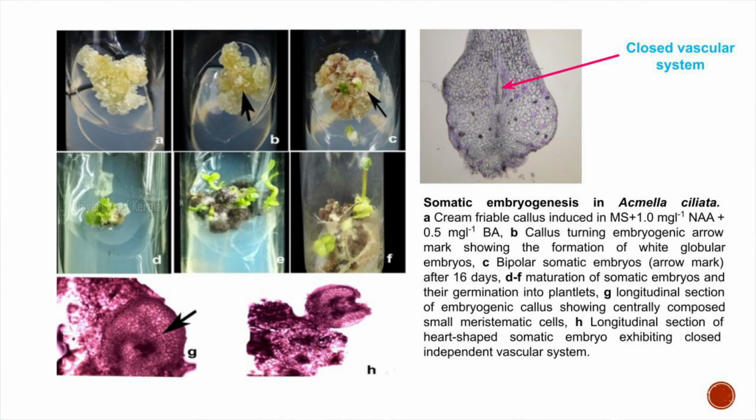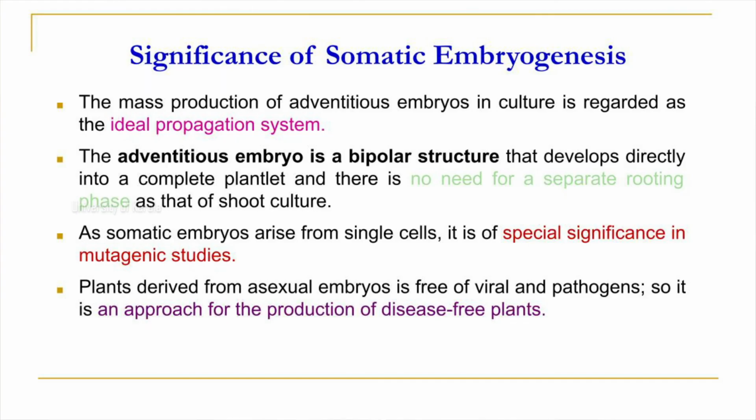rather than organogenesis. The significance of somatic embryogenesis is that they are ideal plant propagation systems like any other tissue culture methods, and the adventitious bipolar embryos offer that there is no need for a separate rooting phase, and the cells are arising from single cells, and hence it is of great significance for the production of clonal plants. And also somatic embryogenesis is another approach for the production of disease-free plants.